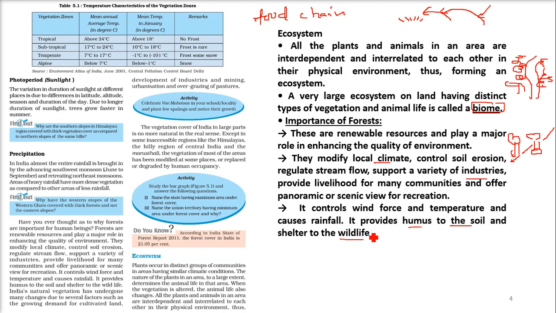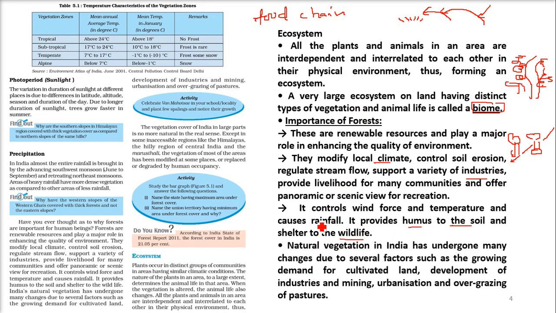And all the wildlife which we talk about, they don't have houses like us. So what are their houses? Wildlife have forests as their houses. Natural vegetation in India has undergone many changes. Why? Because of the growing demand of a growing population to grow different kinds of crops. So, cultivation of land.